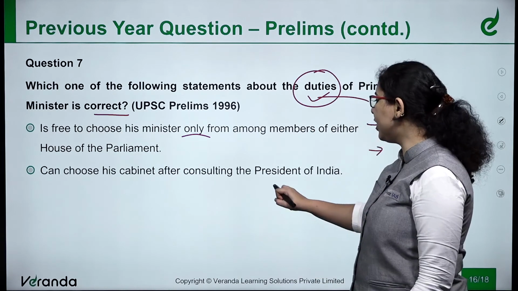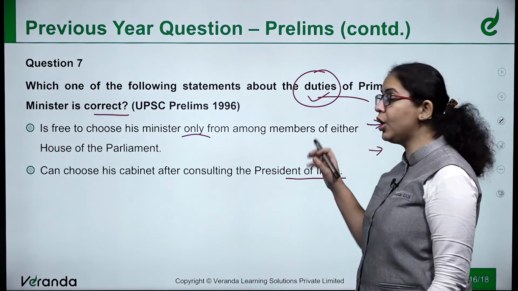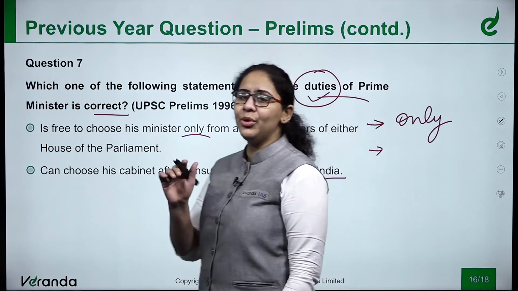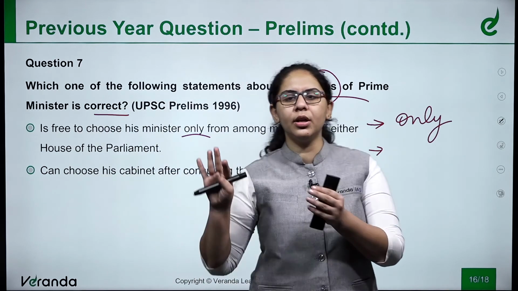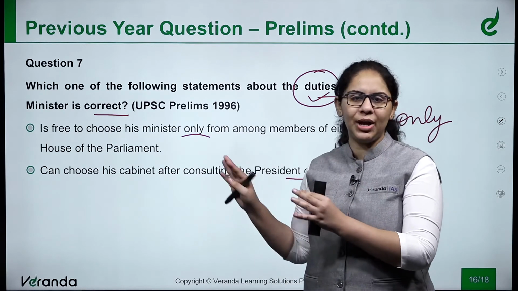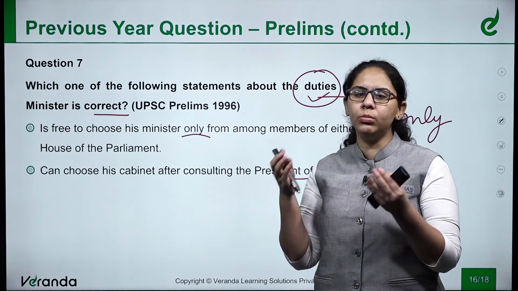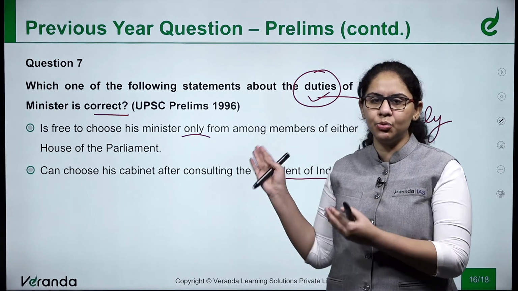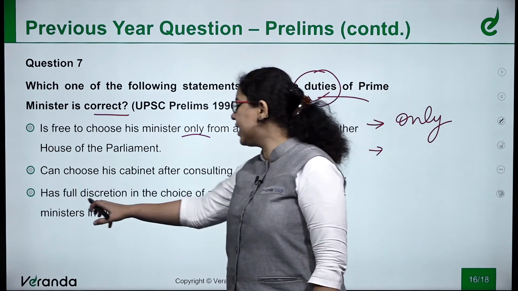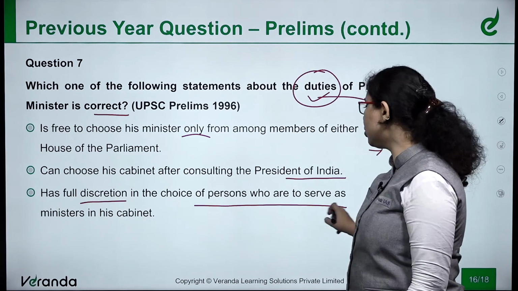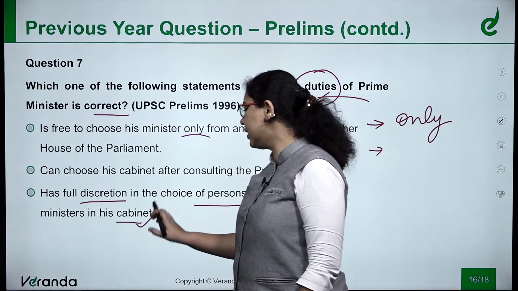Second, can choose his cabinet after consulting the President of India. No role of the President is there. Informally, the President may have some influence, but it is not the President who gives consultation to the Prime Minister in choosing the members of his ministry. Third is, has full discretion in the choice of persons who are to serve as ministers in his cabinet.